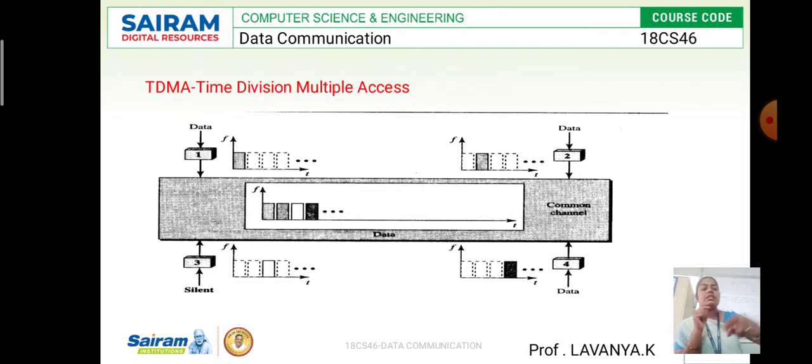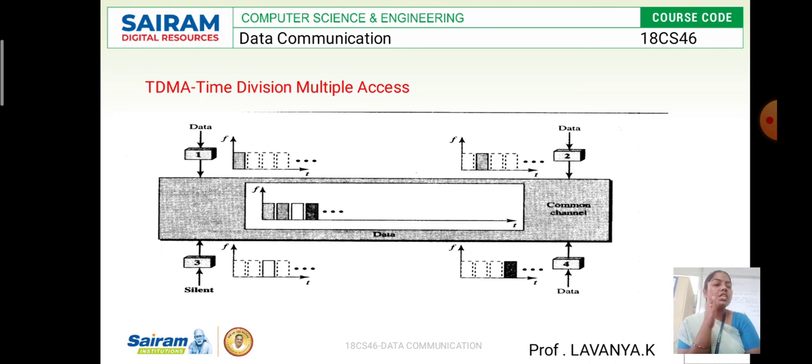Look at this diagram. In FDMA we use frequencies. Here, each station works based on the time slot. Every station transfers the data from one device to another device based on the time slots.